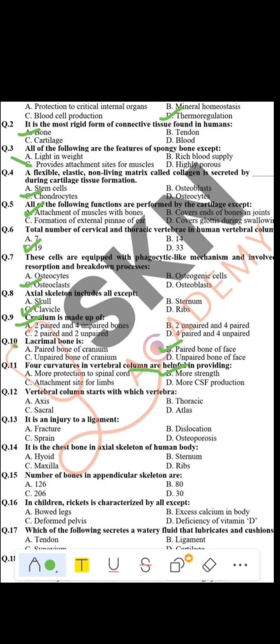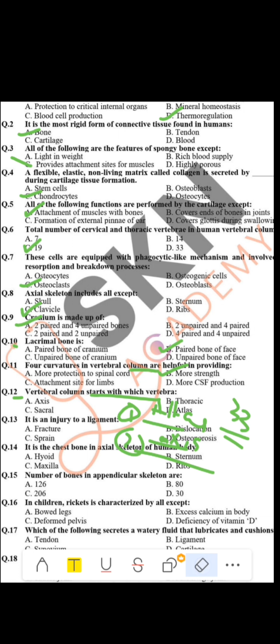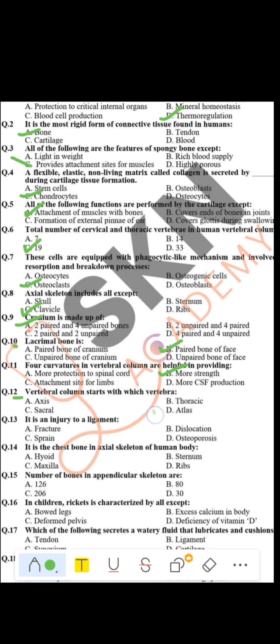After that, we have question number 12, which is: vertebral column starts from which vertebra? We do have 33 vertebrae total. So the first and second vertebrae are mostly asked, to give the names of these two. So remember, the first vertebra is atlas and the second is axis. You should remember this, because this is the most repetitive question. So the first vertebra is atlas and then axis. Axis is in the second number.